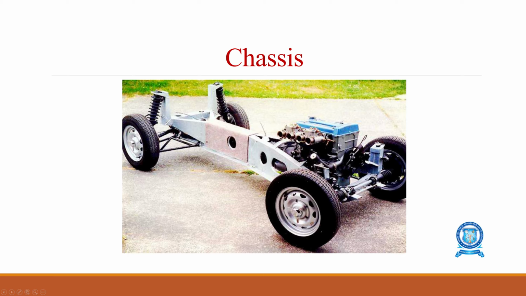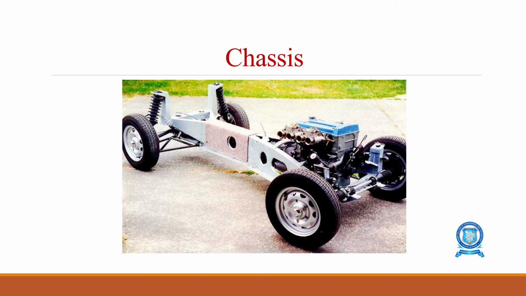There are different types of chassis also. The chassis can be classified by the placement of the engine and the drive system. For example, front engine front wheel drive chassis, rear engine front wheel drive chassis, rear engine rear wheel drive chassis, front engine all wheel drive chassis, and rear engine all wheel drive chassis.